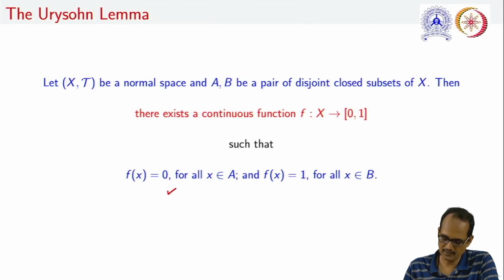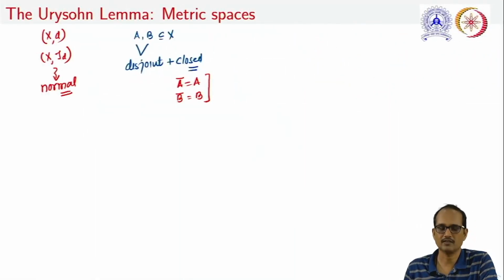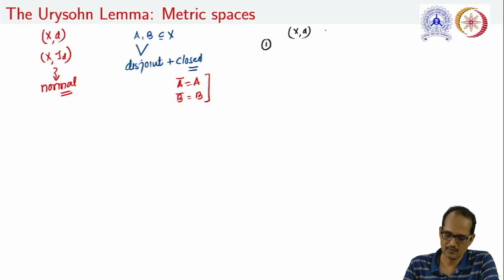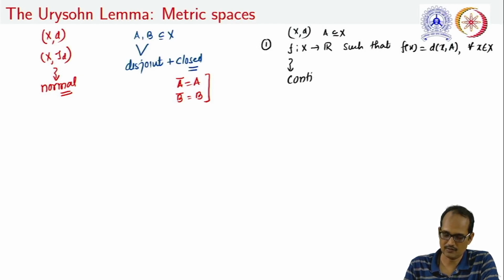Our motive is to construct a continuous function from X to the closed interval [0,1] satisfying this property. In order to construct the function, we will use two results. One we have already seen: for a metric space (X, d), if we are taking a subset A of X and we define a function f from X to the set of real numbers such that f(x) is equal to the distance between x and the set A for all x in X, then this function is always continuous.